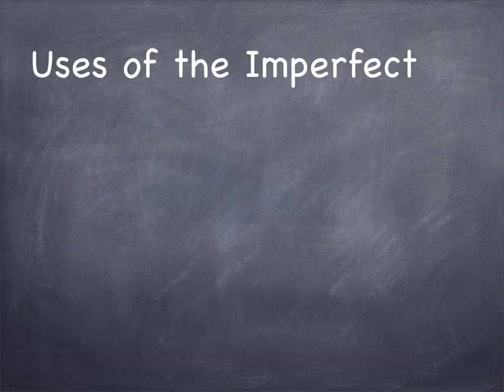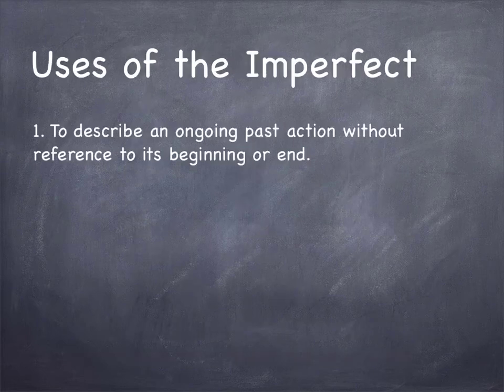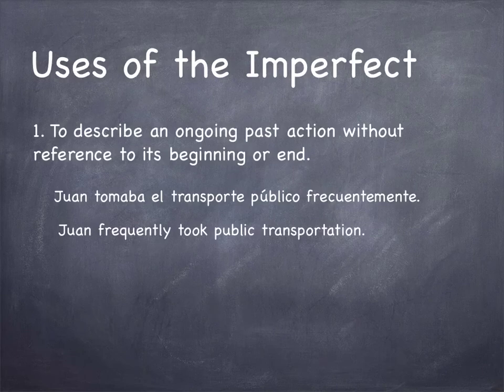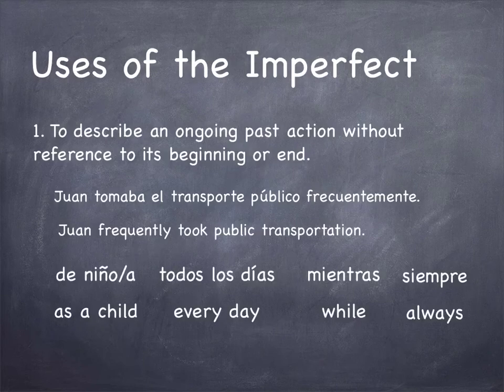Now let's take a look at the uses of the imperfect. The first use is to describe an ongoing past action without reference to its beginning or end. Juan tomaba el transporte público frecuentemente. Juan frequently took public transportation. When we talk about past actions and we use expressions such as de niño o niña, todos los días, mientras, or siempre, we also use the imperfect tense.